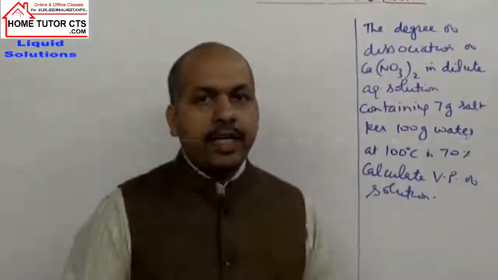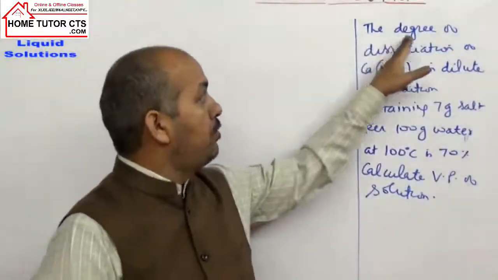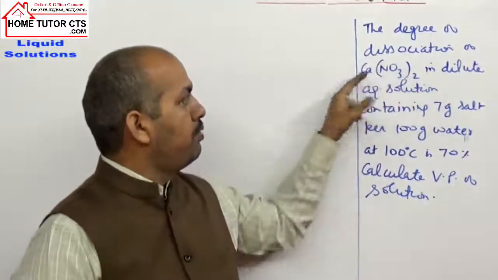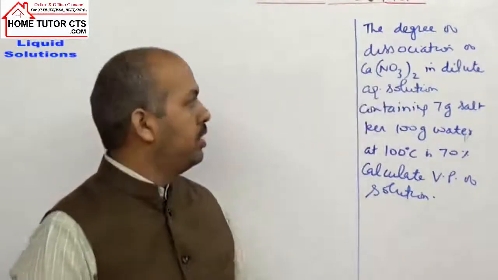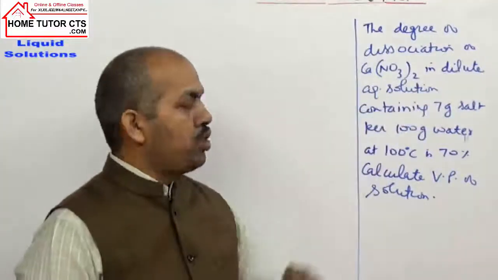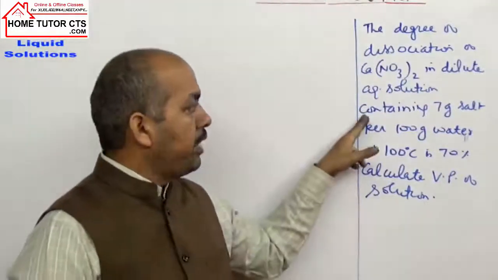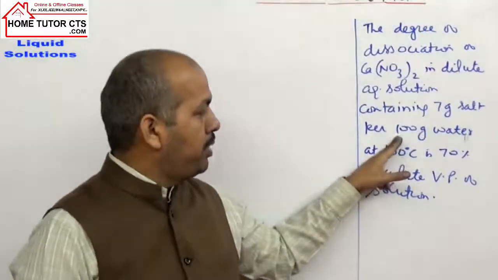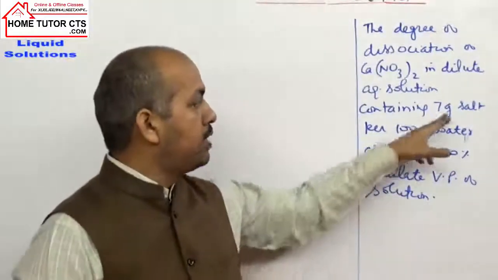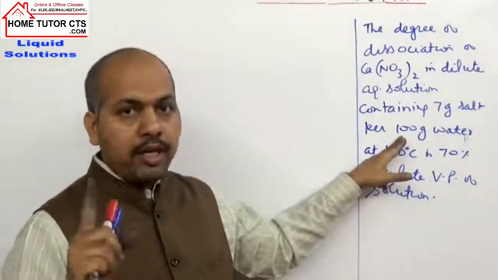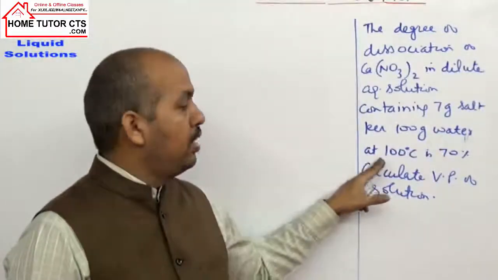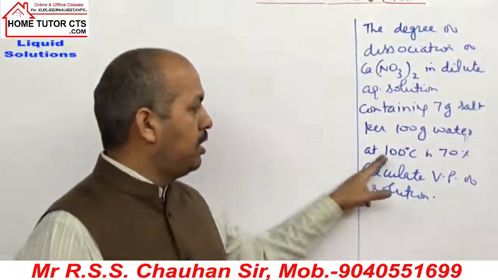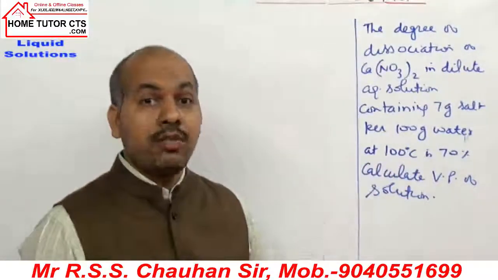Okay, so write the next question. Look, the degree of dissociation. Write down: the degree of dissociation of calcium nitrate in dilute aqueous solution containing 7 gram salt per 100 gram water at 100 degrees Celsius is 70%.